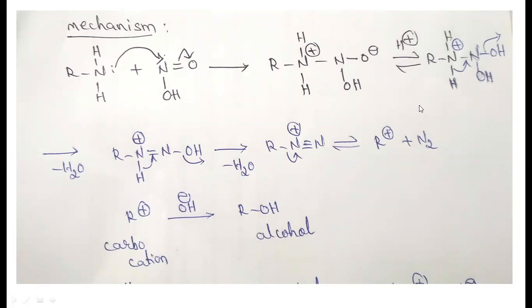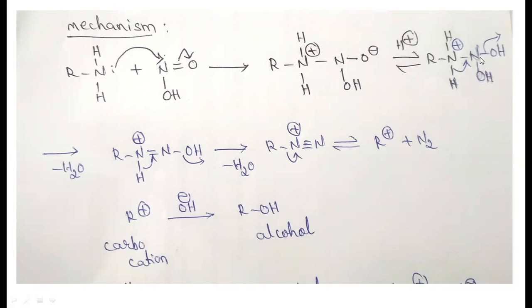Finally, this compound undergoes an elimination reaction. By removing H plus from here, and OH minus from here, H plus and OH minus are eliminated as a water molecule. This is the elimination reaction.